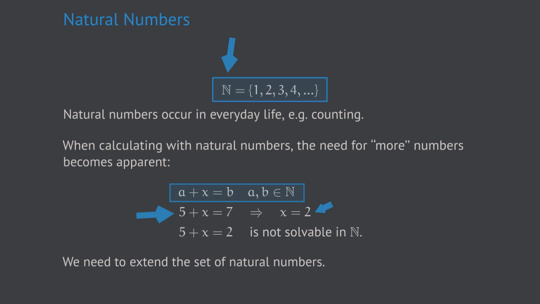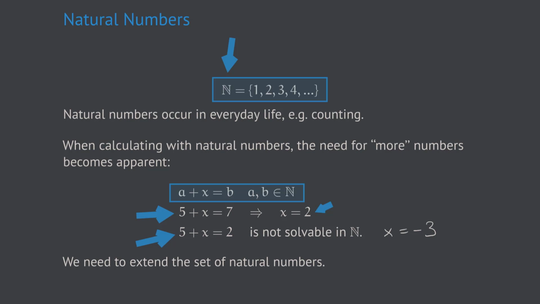However, the next equation doesn't behave nicely like that. In this case, we look at the equation 5 plus x equals 2. And it's apparent that the solution to that equation should be something like x equals negative 3, because 5 minus 3 equals 2.